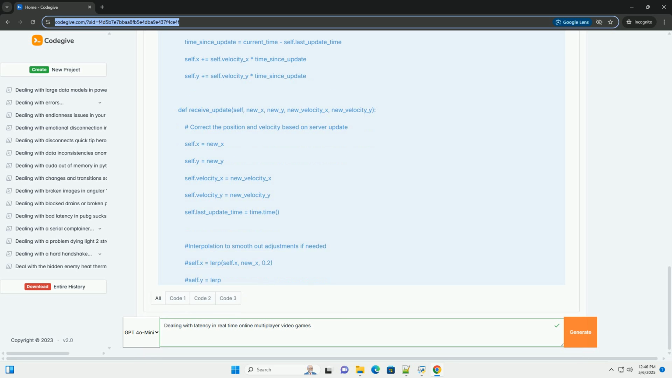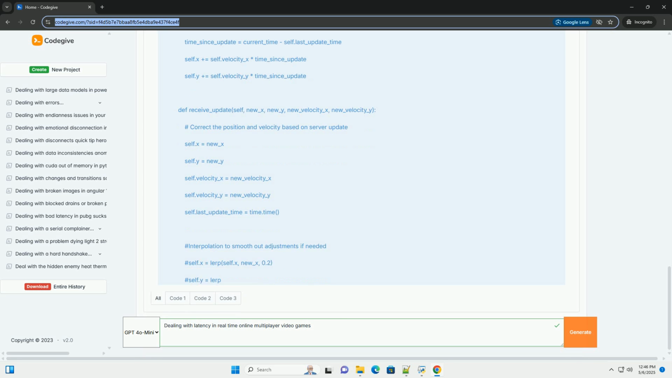Techniques to mitigate latency. Now, let's explore the techniques we can use to combat the negative effects of latency. 1. Client-side prediction. Concept. Instead of waiting for the server to confirm an action, for example a character movement, the client immediately predicts the outcome and displays it. This makes the game feel more responsive.